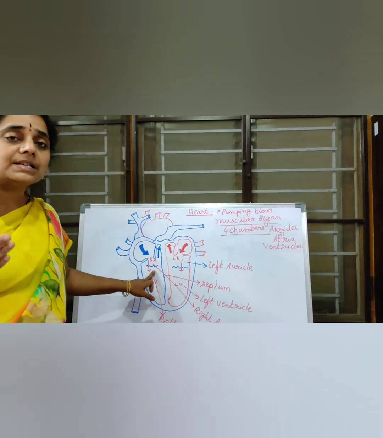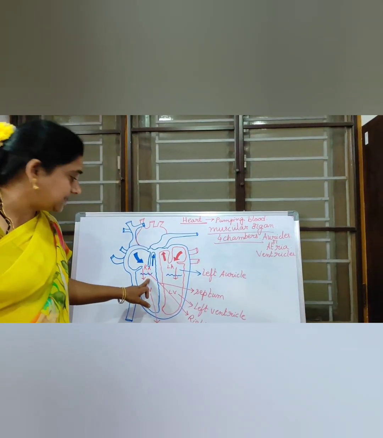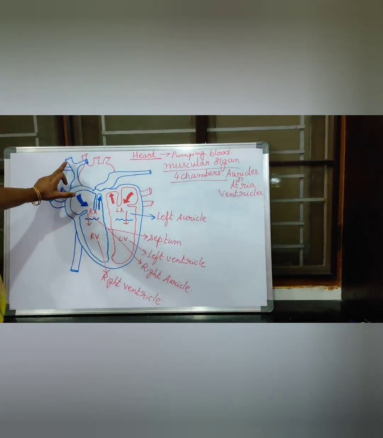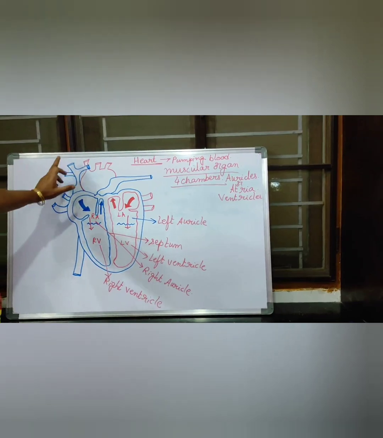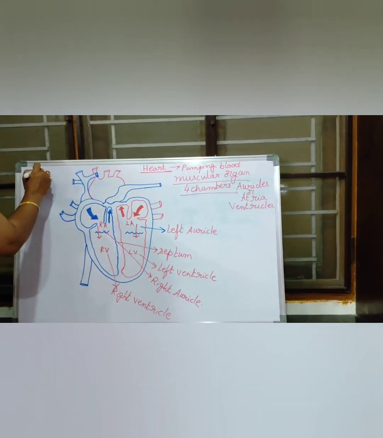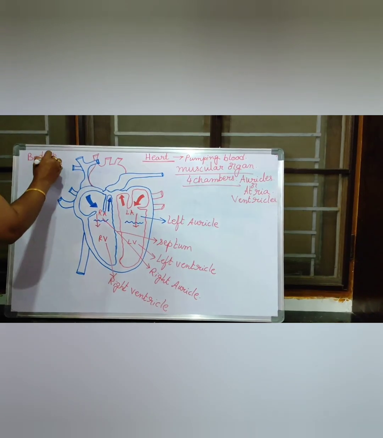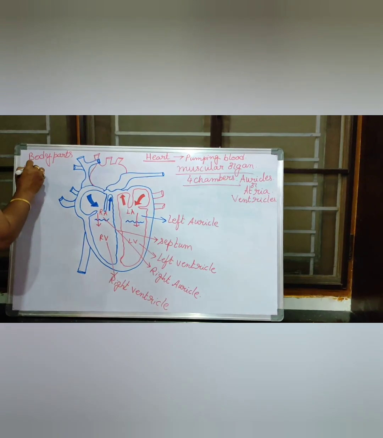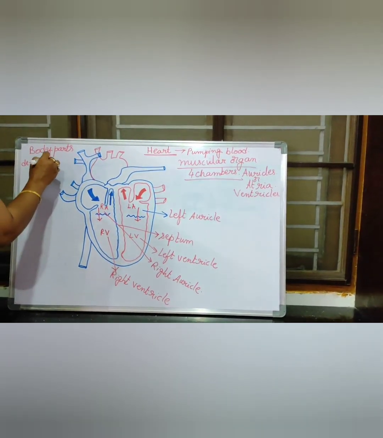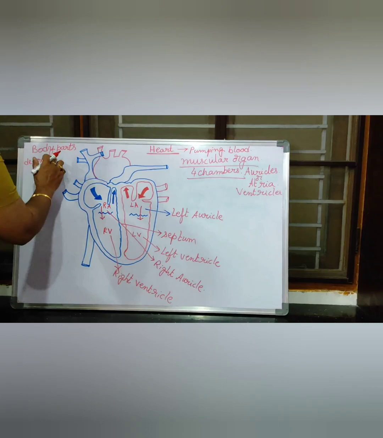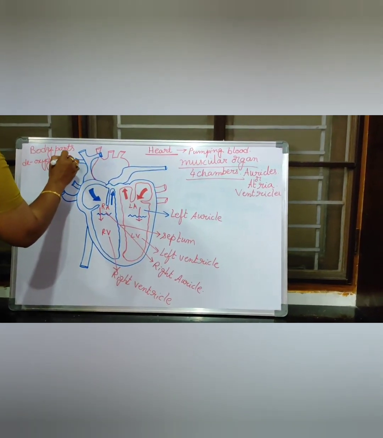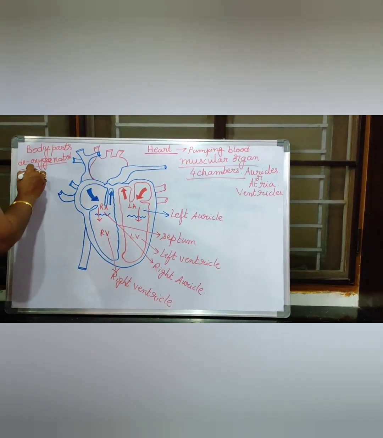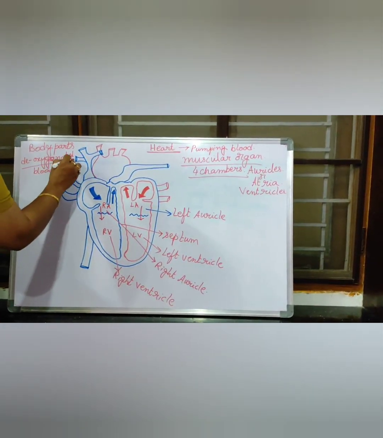In this blood what percentage is more? Carbon dioxide percentage is more. So always from the body parts, these blue color vessels are there, no? These blue color vessels are collecting the impure blood. Impure blood means what I said, children? Deoxygenated blood. Deoxygenated blood means what percentage is more? Carbon dioxide percentage is more in this blood. So these body parts are giving this deoxygenated blood and these blood vessels are collecting that.